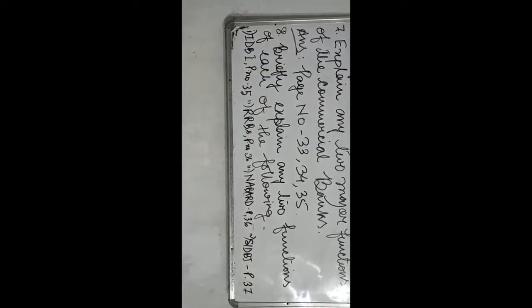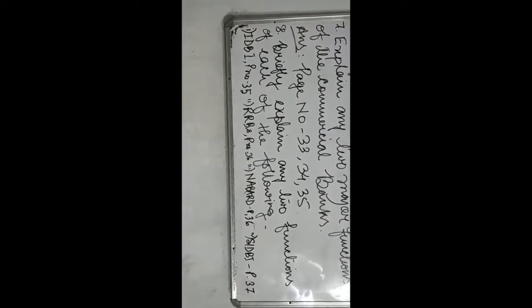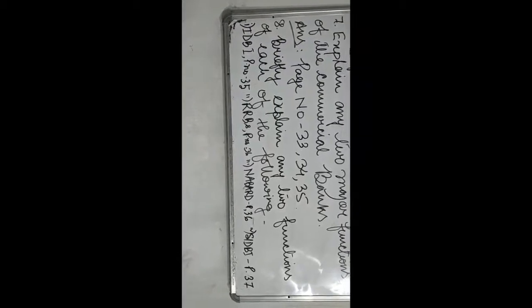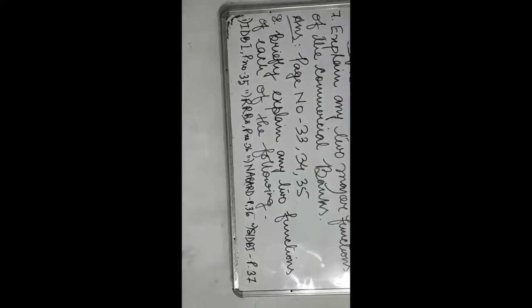And number 8 is, briefly explain any 2 functions of each of the following. Number 1 is IDBI. The functions of IDBI are clearly mentioned on page number 35. Number 2 is RRBs. RRB functions have already been discussed and yet I am giving you the page number. It is on page number 36 and number 3 is NABARD. The functions of NABARD are clearly mentioned on page number 36 and number 4 is SIDBI. The functions of SIDBI are clearly mentioned on page number 37.